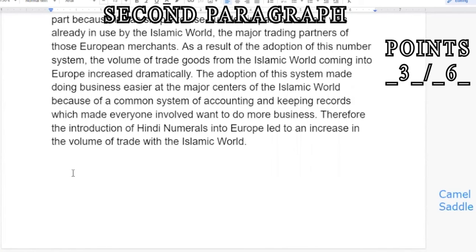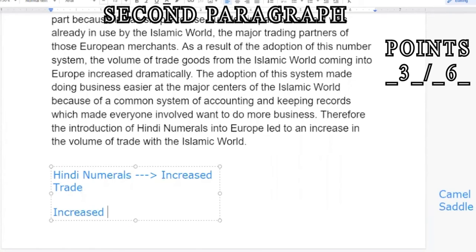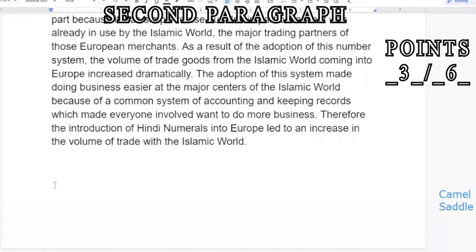Now, what I'm going to do here is a little bit of a reverse of what I did in this first paragraph. Whereas in the first paragraph, I said that Hindi numerals led to increased trade, I'm now going to argue the opposite, that increased trade was the consequence, or reverse of cause, from the camel saddle, right? So I'm technically arguing the same thing, that this innovation led to increased trade, but I'm going to look at it from the opposite way, demonstrating a consequence, not a cause, and put me one step closer to that complexity point. Let's go ahead and type it out.